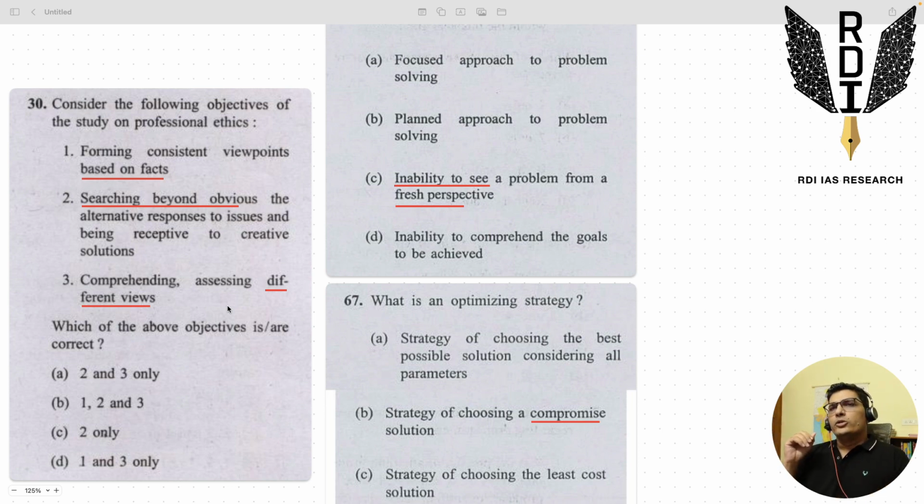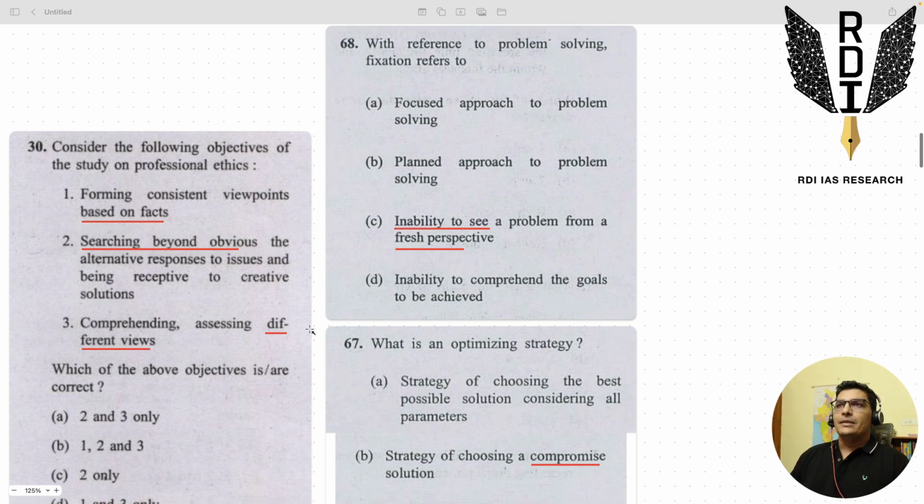Otherwise you prevent yourself from developing that personality trait. So you have to be open to differing views. This is why our style of elimination is producing such brilliant results.